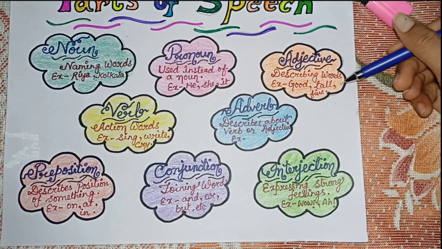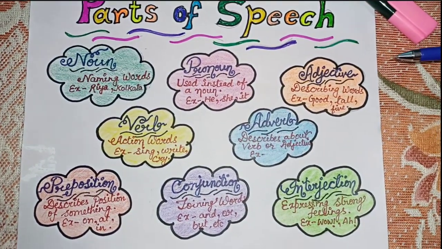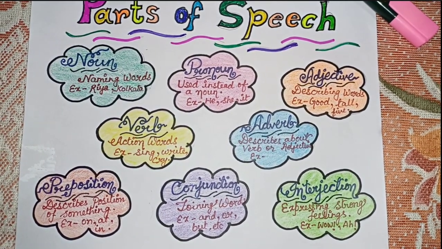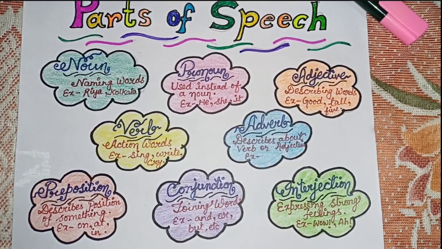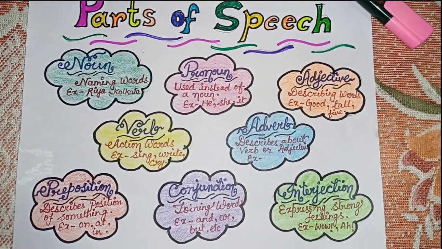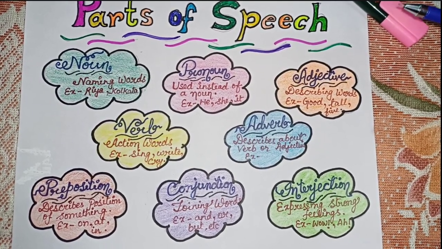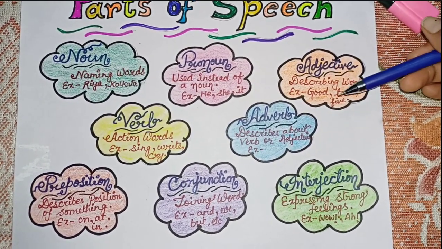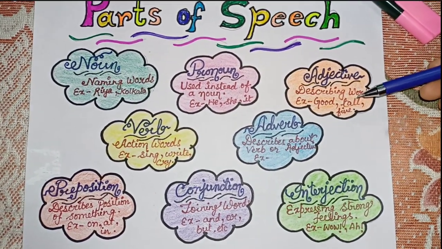Example, he is a good boy. If I say he is a good boy, I am talking about the boy, but what special am I talking about him? That he is a good boy. That good word is adjective, and I'm adding something special about the noun. It is called adjective. Good, tall, fat, all these are examples of adjective.